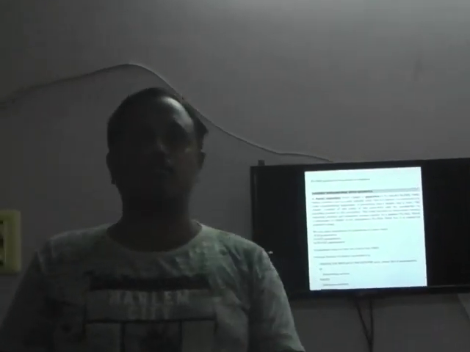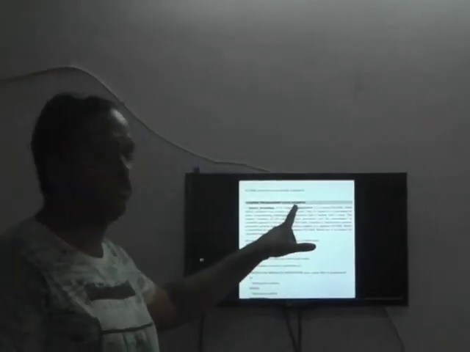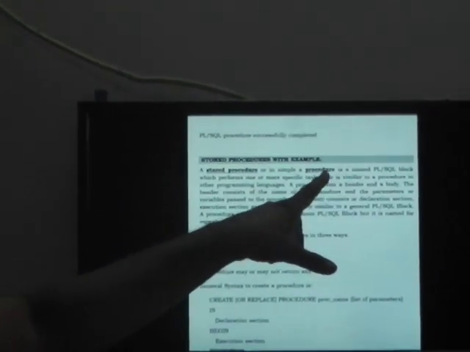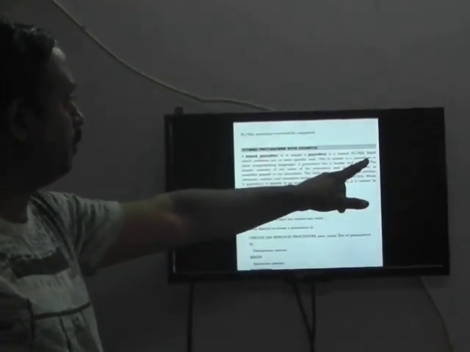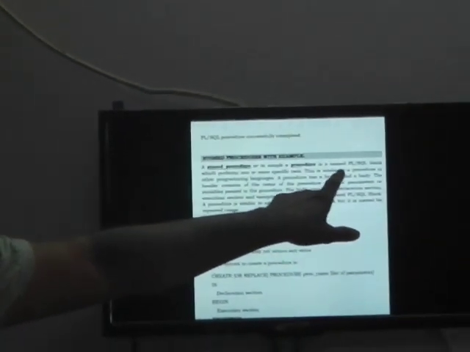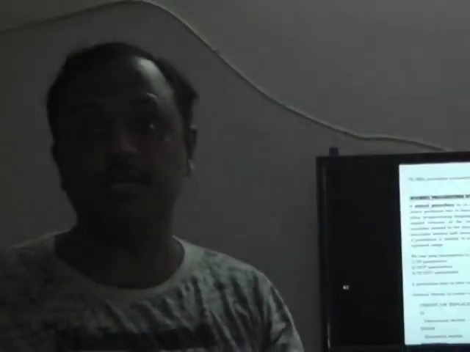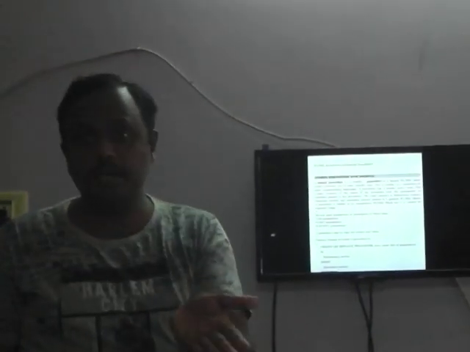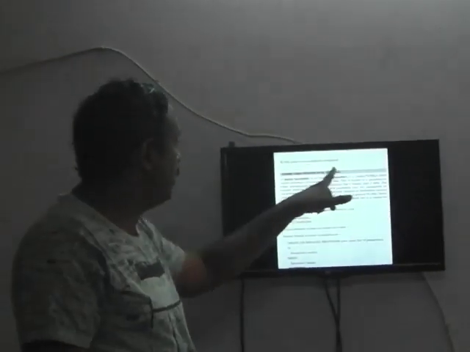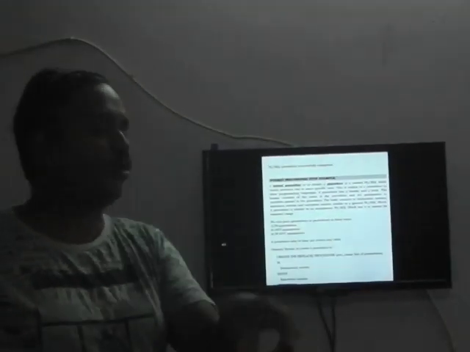But when we give it a name, that is called a stored procedure, or simply a procedure. So we can call it a procedure, or we can call it a stored procedure. It is a named PL/SQL block. Just now I said an unnamed PL/SQL block is anonymous, and a named PL/SQL block is a stored procedure or procedure.